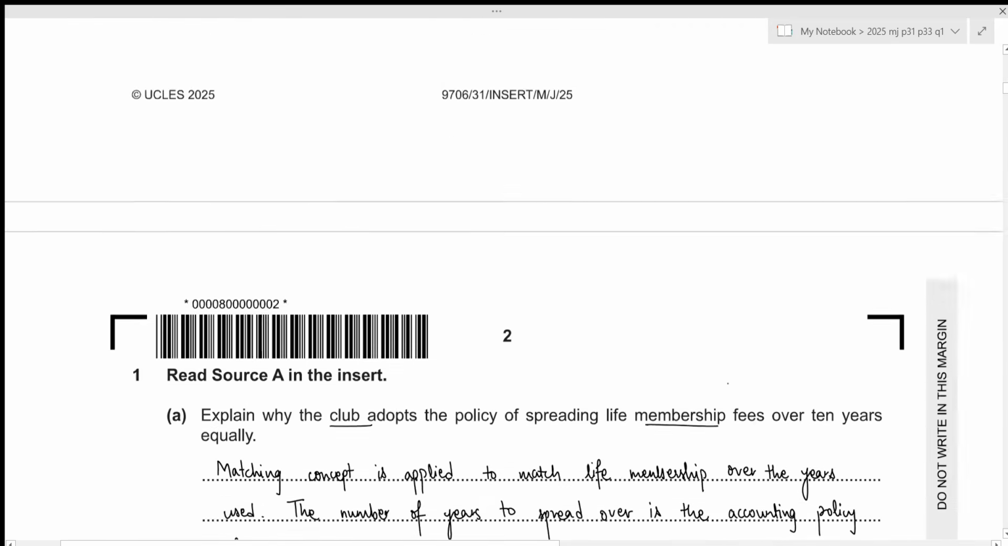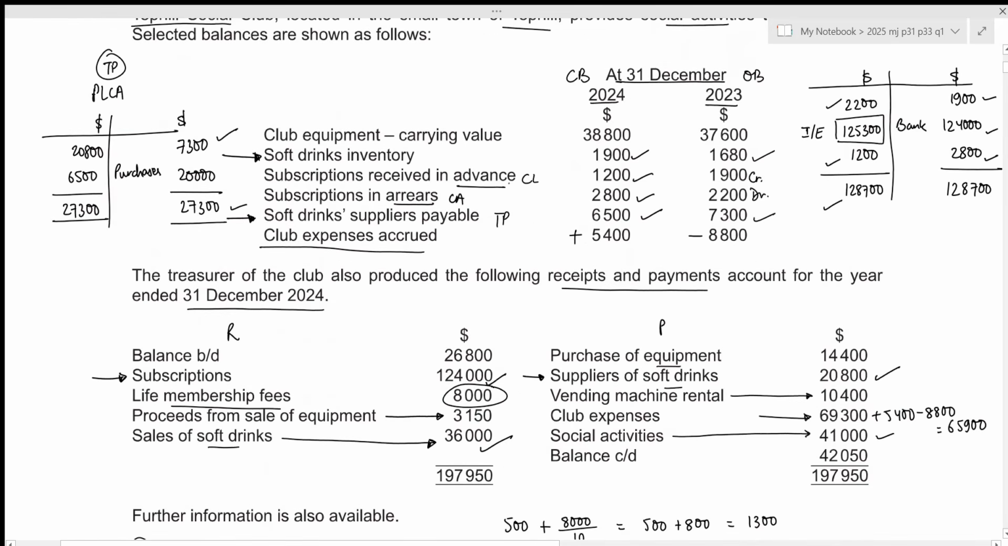Okay. Then we were also given information regarding club equipment. We have the carrying value. We definitely have to include the depreciation charge for the year as well, but no depreciation policy is given. In such cases, we need to implement our schedule of non-current asset.